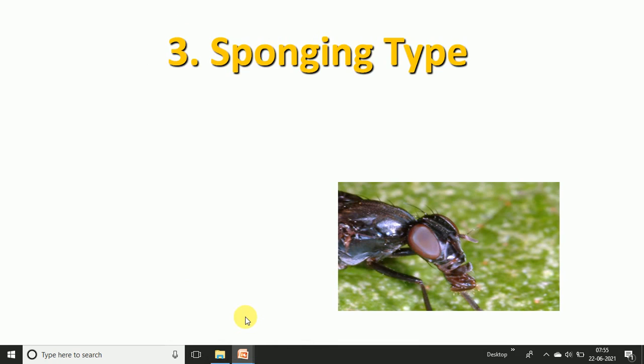Then the third type of mouth parts is the sponging type of mouth parts. In the sponging type, the mouth region develops a spongy area, and it is also modified for the feeding habit. In the housefly, the sponging type of mouth parts is specifically found. The modification takes place in the mouth part